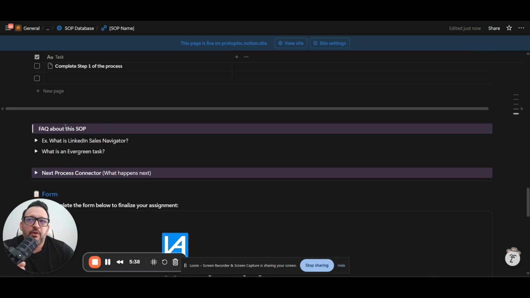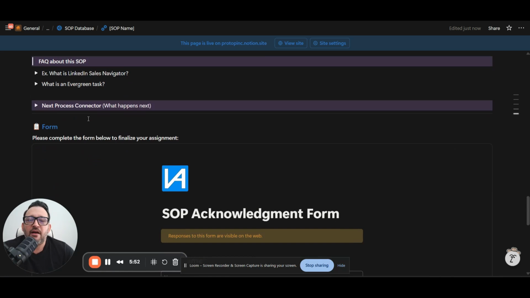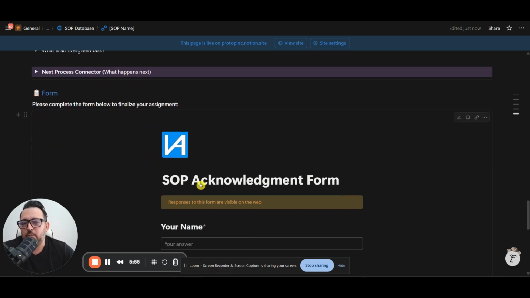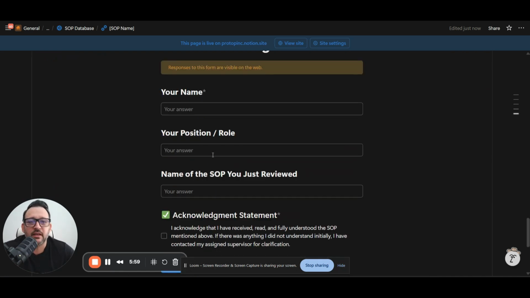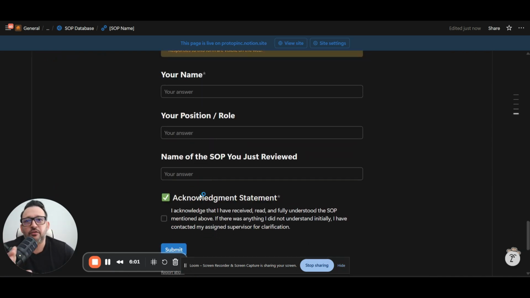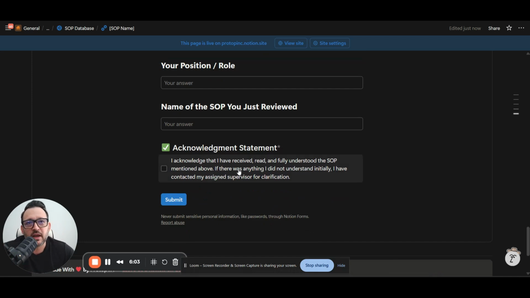And at the bottom, you have the frequently asked questions, and of course, this is an example of what you can put here, but don't worry about it. Once we use this prompt, you'll get all the questions related to this task right here. And all you have to do is just copy paste. And then you have the acknowledgement form. So every person that gets assigned this standard operating procedure will need to sign this thing. And once they sign it, they acknowledge that they received it, they read it, they understood it, and all that kind of stuff. Got it?